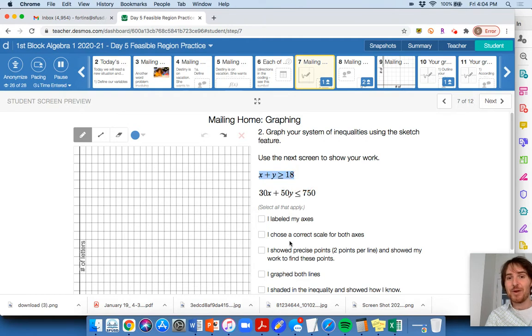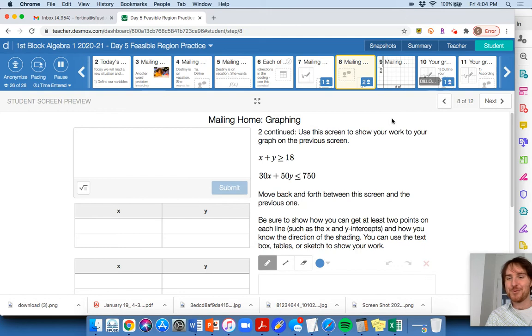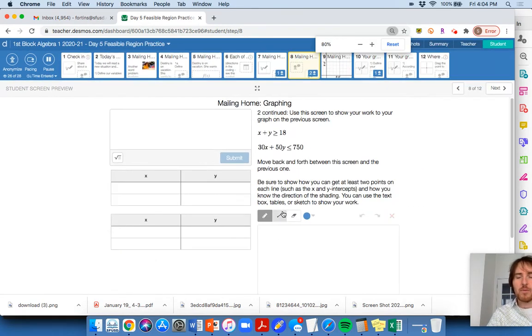x plus y is greater than or equal to 18. So I'm going to move over this and, oh, look at that, we have 4 people working on this right now. Very nice, okay? And I might graph this one out here. So I'm going to show my work and how I'm going to graph. Remember, there are 2 steps to graphing out an inequality, okay? Step 1, okay, so let's graph this one, okay? Our goal here is on a graph